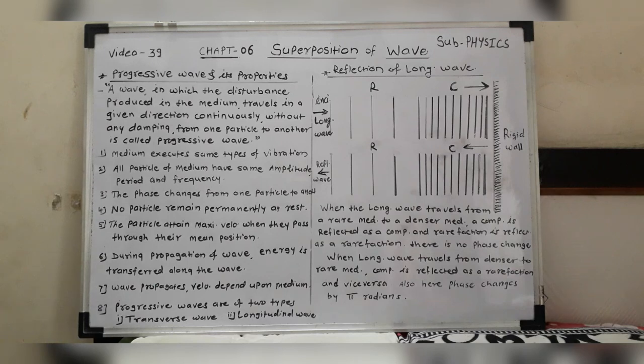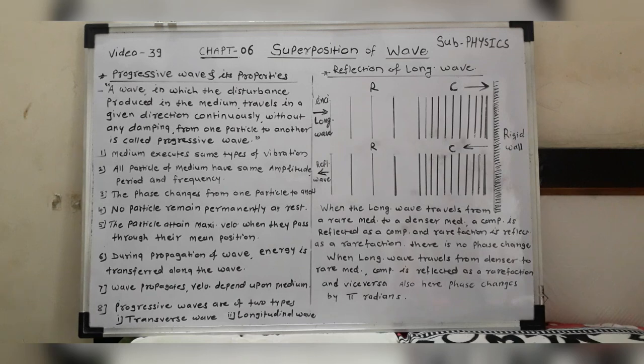The wave in which the particles of the medium vibrate perpendicular to the direction of propagation of the wave is called a transverse wave. And a longitudinal wave is the wave in which the particles of the medium vibrate parallel to the direction of propagation of the wave. You knew well that you can study longitudinal as well as transverse waves in 11th standard.